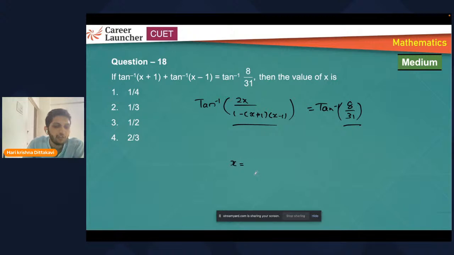Now, whatever x values you're going to get, suppose I'm getting 2 values of x after solving the quadratic equation. Generally, there will be 2 values, right? Now, sometimes only one of them can be the solution. Clear? Sometimes not both, only one of them can be the solution. How will you decide which one to take? It must satisfy the condition. You can apply the tan inverse x plus tan inverse y formula as tan inverse of (x plus y) upon (1 minus xy) when both x and y are greater than 0 and the product xy is less than 1. Remember this condition. Most of you will ignore the conditions given beside the formula, but these conditions are important.